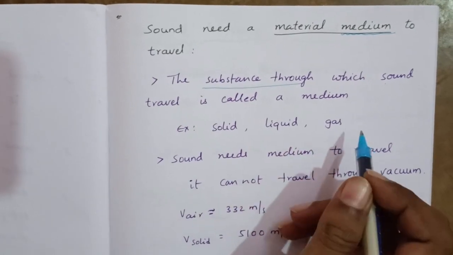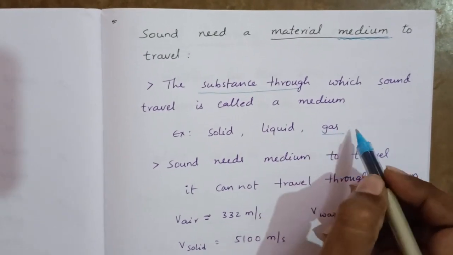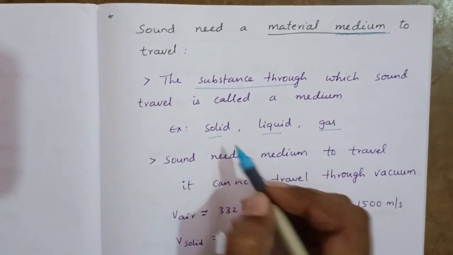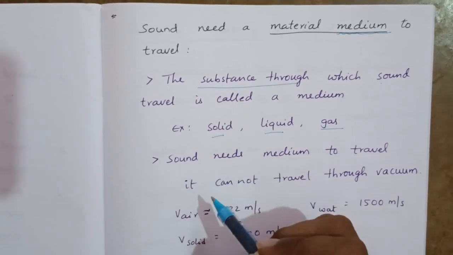Example: solid, liquid, gas. Through gas, sound is traveling, so gas is a medium of sound. Liquid is a medium of sound. Solid is a medium of sound. Sound compulsorily needs a medium.